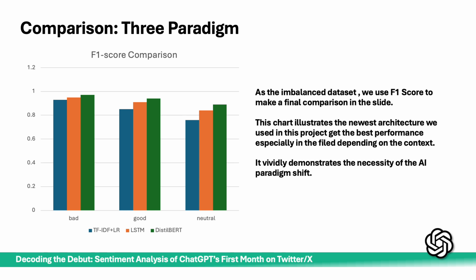Vertically, within each algorithm, we see how parameters, architecture, and training epochs impact the result. And comparing these 3 models, because the dataset is imbalanced, we use F1 score to make a final comparison in this slide. The chart illustrates the newest architecture we used in these programs gets the best performance, especially in the field highly depending on the context. It vividly demonstrated the necessity of the AI paradigm shift.